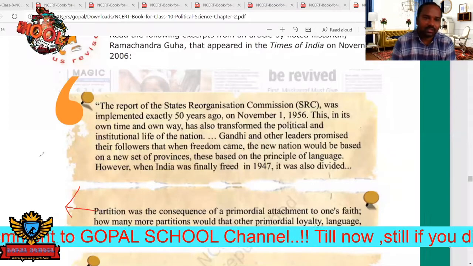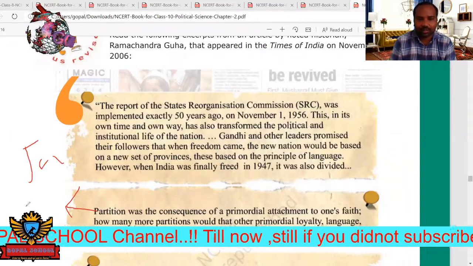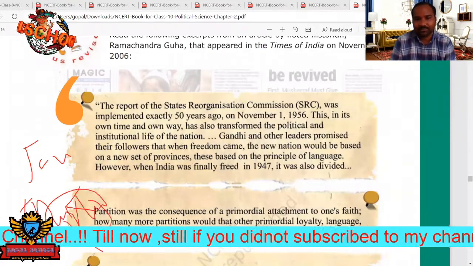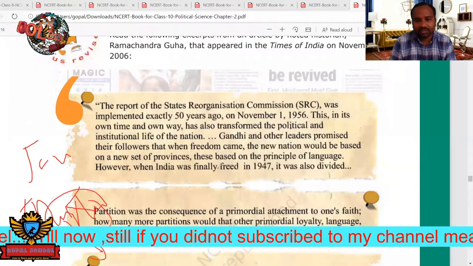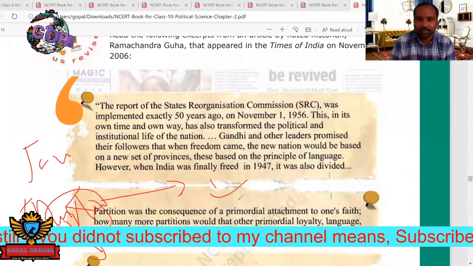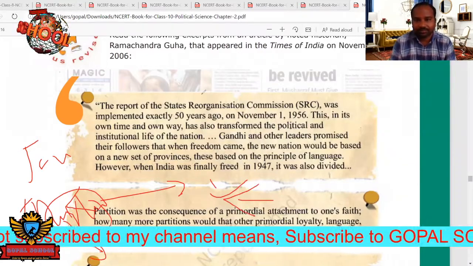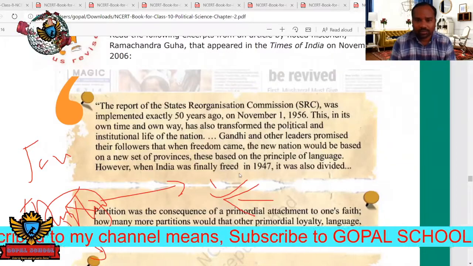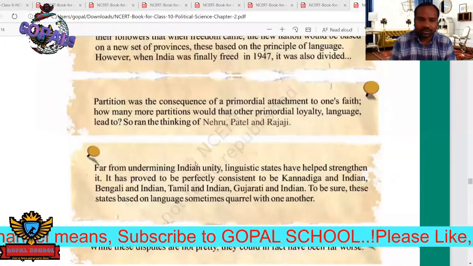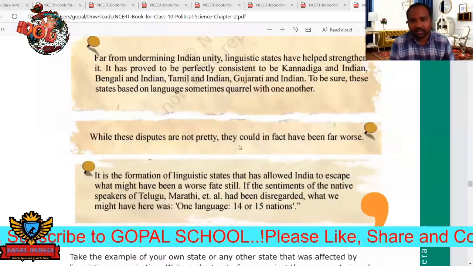For example, if you see here, Jammu Kashmir and also East Bengal, we lost Bangladesh because of these partitions. Okay, so they said that if you divide these based on languages, once again we may expect some partitions in the future. So like that they thought. Okay. Next, let's move forward. So while these disputes are not pretty,